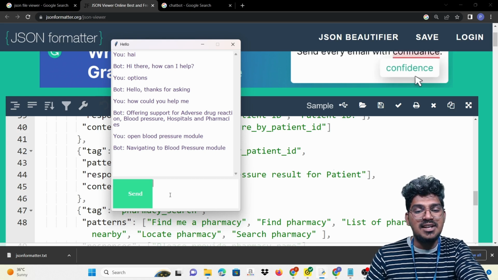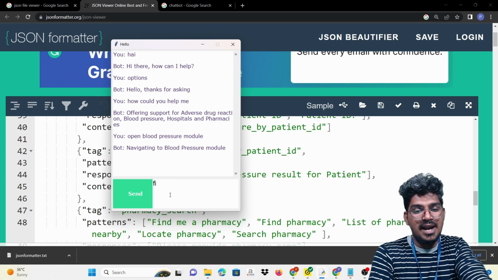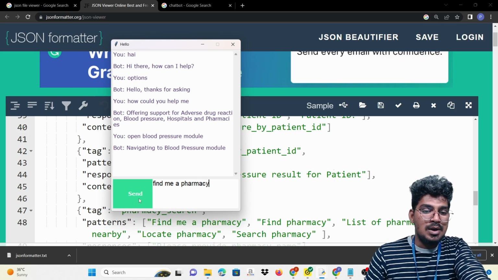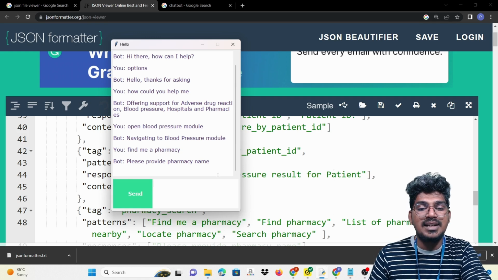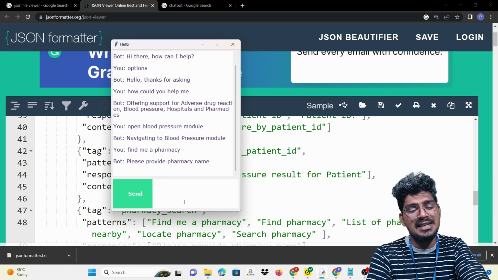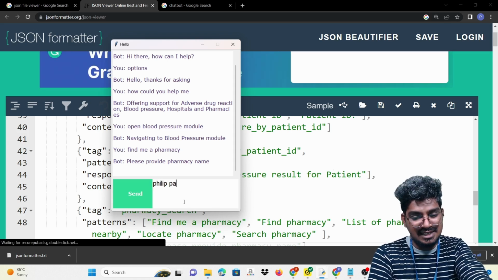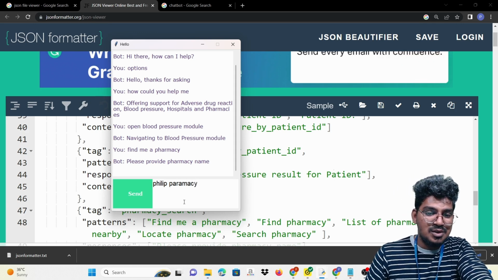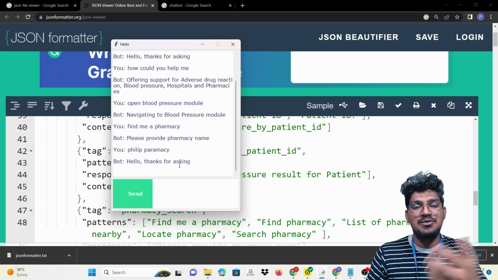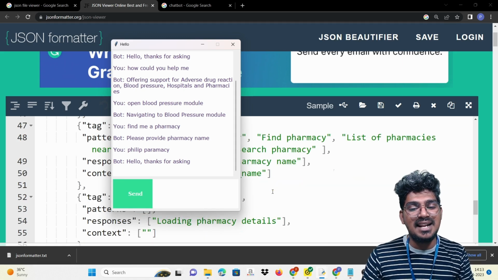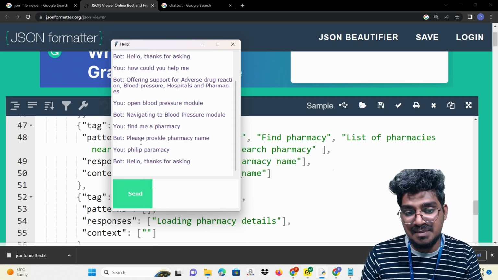Find me a pharmacy. So I'm going to click send. Please provide the pharmacy name. It is asking, please provide the pharmacy name. I'm going to use, say, Philip Pharmacy, and enter. So what is the response that will come? "Hello, thanks for asking." Why? Because Philip Pharmacy is not there. So that is the reason it is displayed like this.